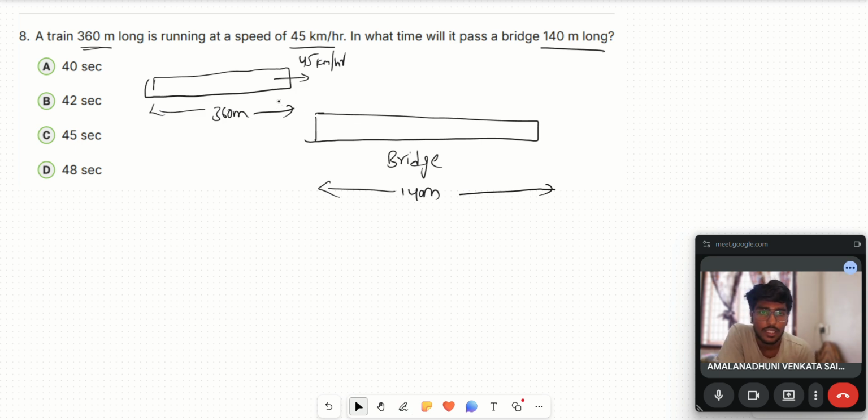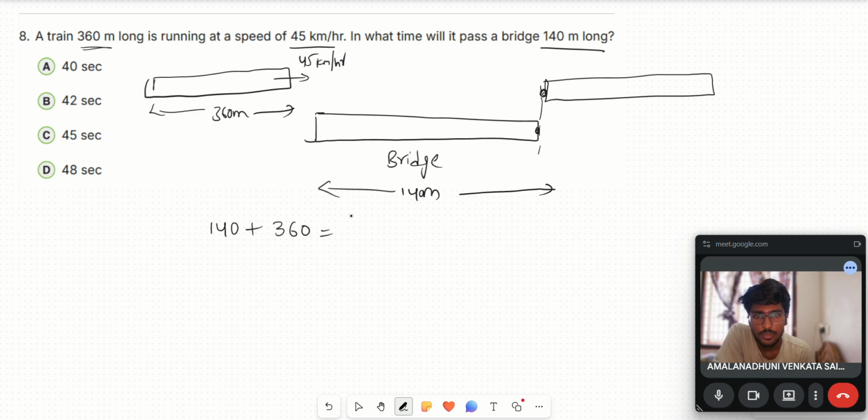When should you consider the train has passed the bridge? When the train is here, right? It means the end point of the train should be equal to the starting point, this point of the bridge. So how much distance should the train travel? Length of the bridge plus length of the train. What is the speed? 45 kilometer per hour.